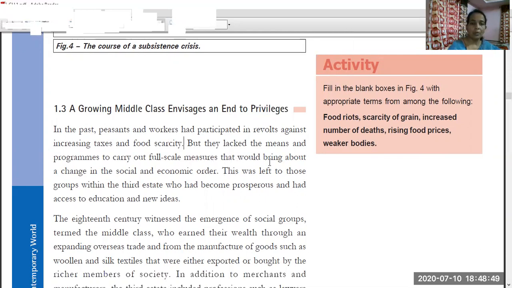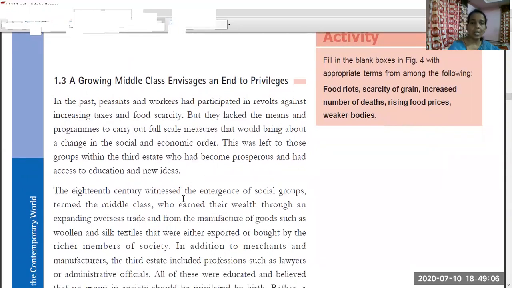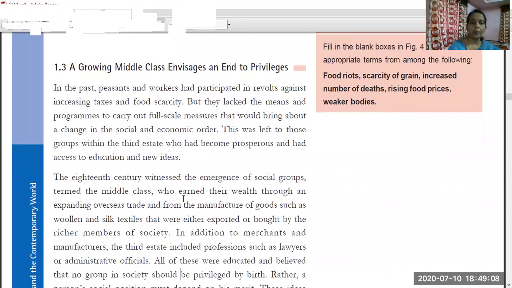Full scale measures that would bring about a change in the social and economic order. This was left to those groups within the third estate who had become prosperous and had access to education and ideas. The full scale measures were left on the shoulders of the middle class people, those who were businessmen or educated people.